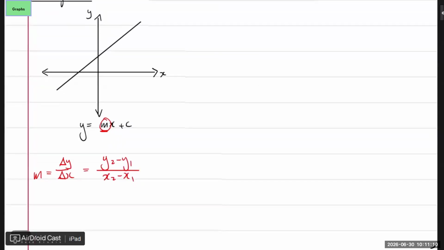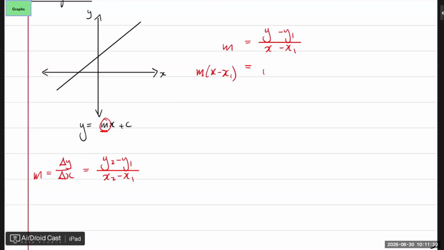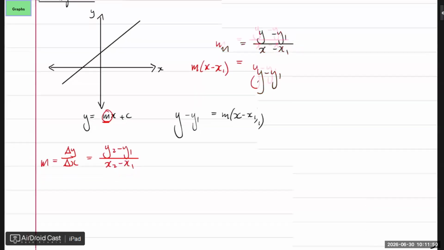You all know that. Now I'm just going to get rid of that denominator and multiply throughout with it. Then I have m(x minus x1), which equals y minus y1. You see, that is the other equation of a straight line: y minus y1 equals m(x minus x1). It's not a new equation. It's the same one that you've already done, just written a bit in a nicer way.